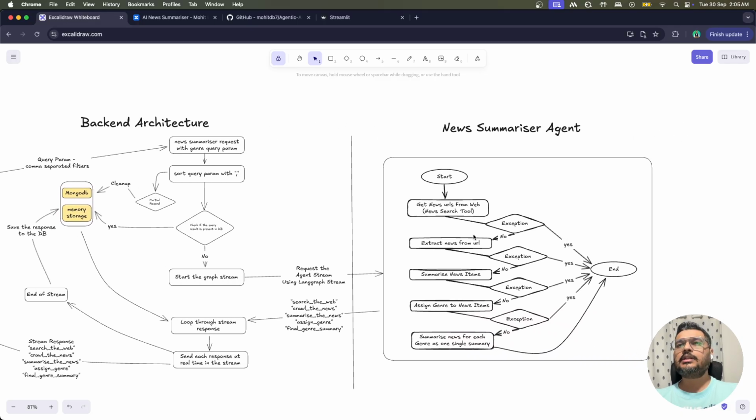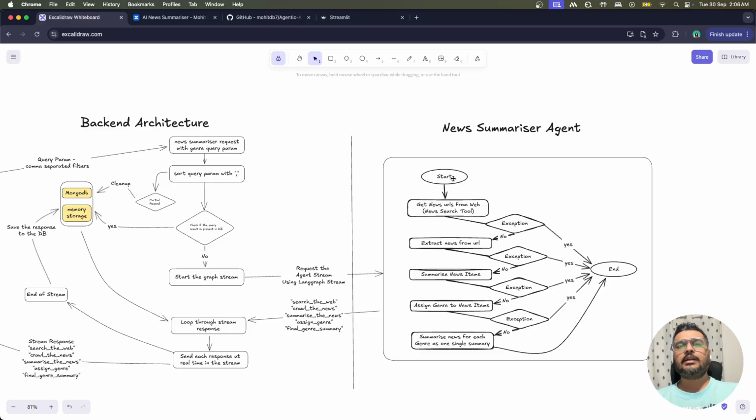And now here you will see that the agent is actually not a very simple one. You will see that the agent itself has a lot of items in it, right? So we will discuss each and every item in detail, but let's first understand what we have here in a very simplified manner. So this is the most simplified version of this particular agent.